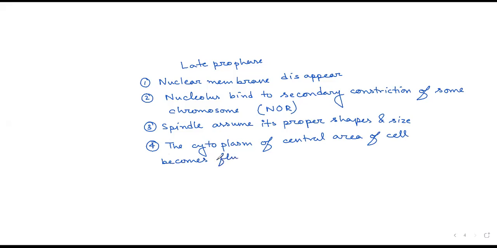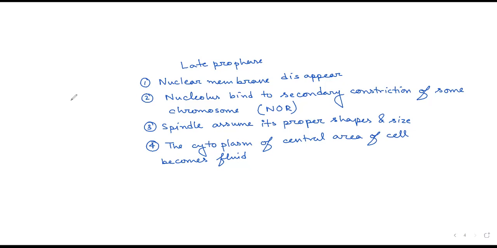Why is it becoming fluid? So that when chromosomes are moving, if it is too jelly-like, it will create a problem. That's why the central area cytoplasm is getting fluid. Okay, so that is how it looks in the late prophase.